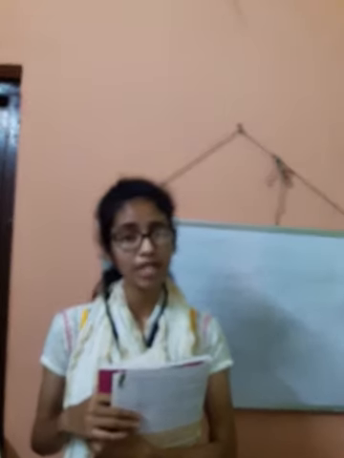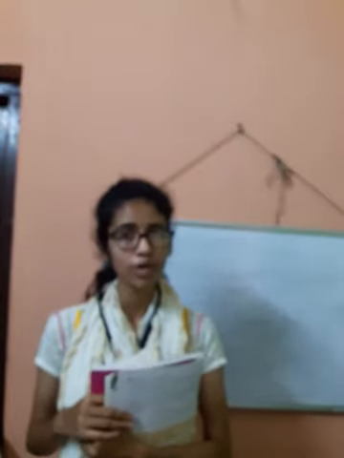So at first we will discuss nouns, number. How many numbers are there? There are two numbers, right? Singular number and plural number. Now there are countable nouns and uncountable nouns. The nouns that can be counted are called countable, and those that cannot be counted, that generally should be measured, are uncountable nouns.